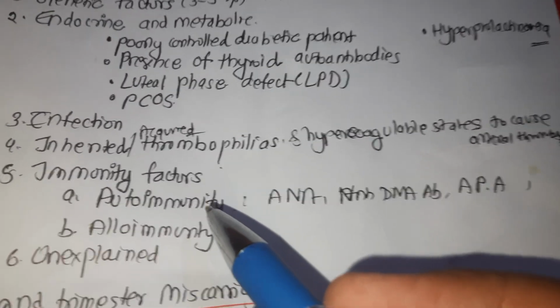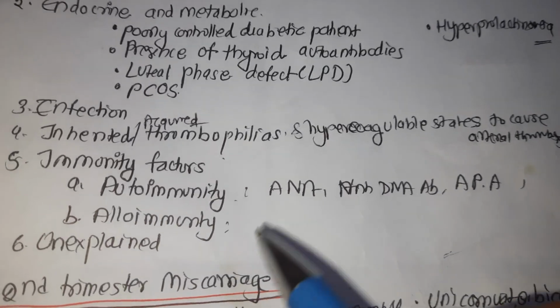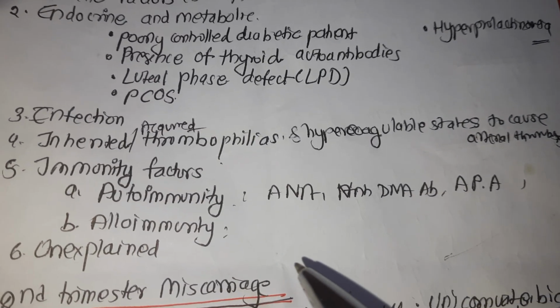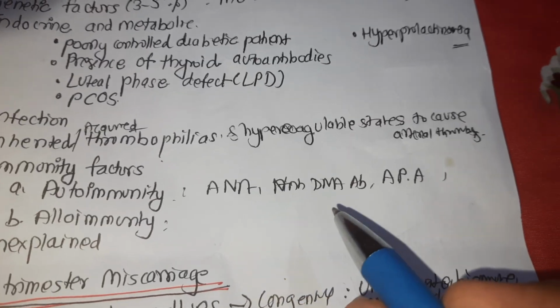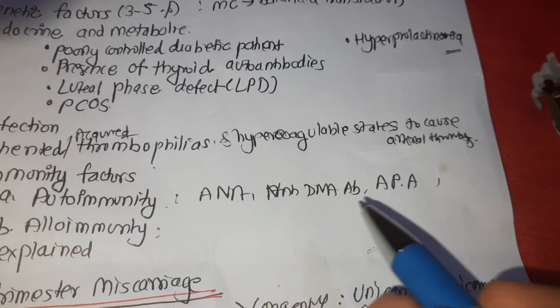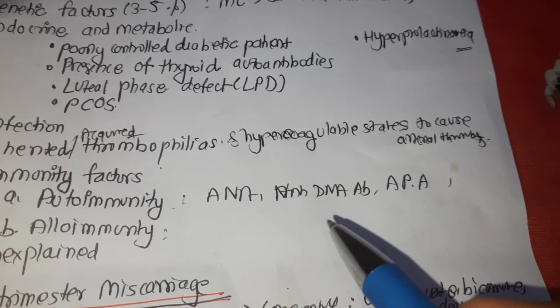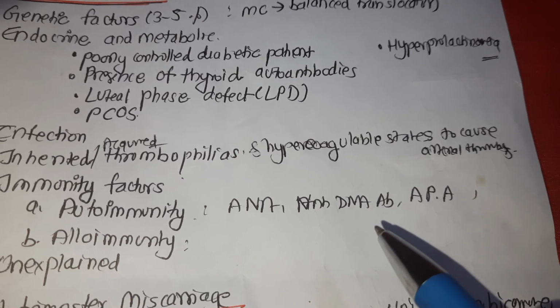Another is the various immunity factors. The presence of autoimmunity causes rejection of early pregnancy, in the second trimester mainly. The antibodies are anti-nuclear antibodies, anti-DNA antibodies, that is double or single stranded, and anti-phospholipid antibodies. Anti-phospholipid antibody women demonstrate a tendency to miscarry at progressively lower gestational age.